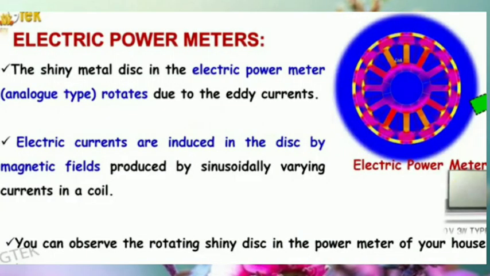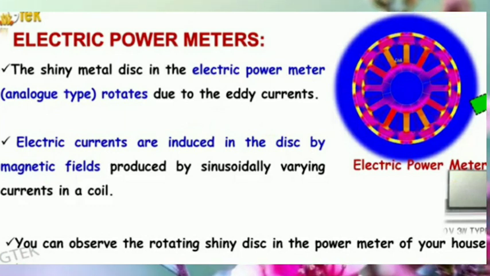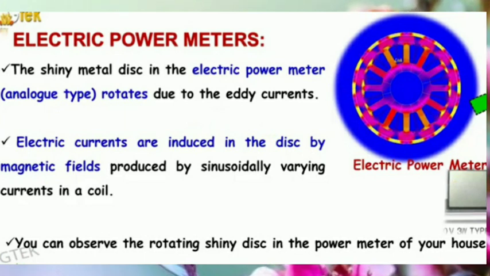Next application is electric power meter. The shining metal disc in the electric power meter, which is analog type, rotates due to eddy current. Electric currents are induced in the disc by the magnetic field produced by varying AC currents.